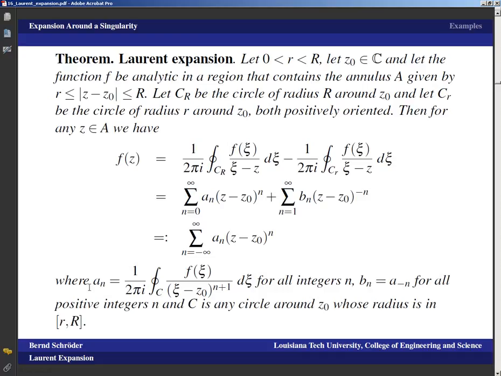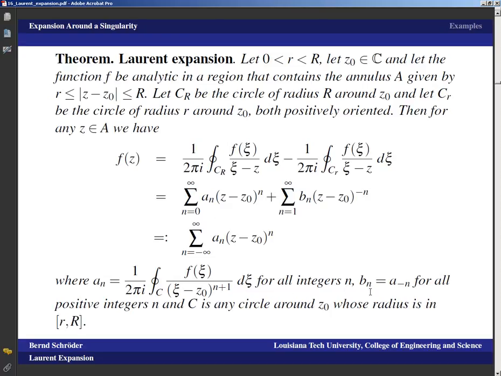And for the coefficients, well, they have got to be similar, and in fact are the same as the coefficients that we had from the Cauchy integral theorem. a_n is 1 over 2 pi i, integral over c of f of zeta divided by zeta minus z0 to the n plus 1, d zeta, and that's for all integers n.